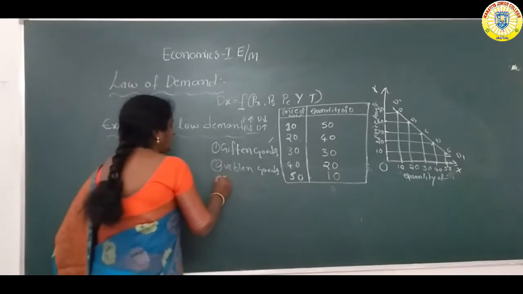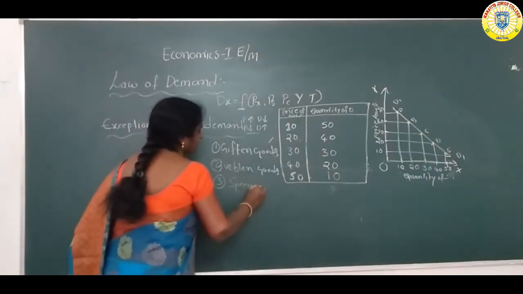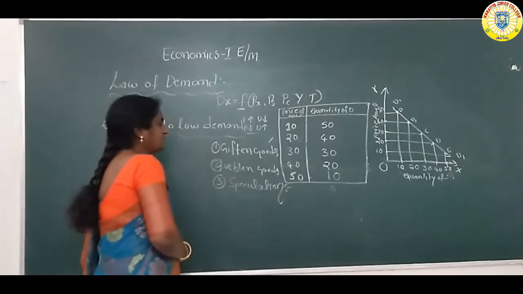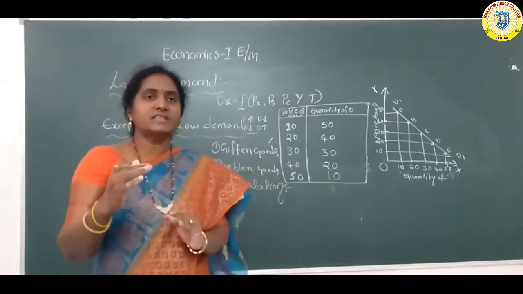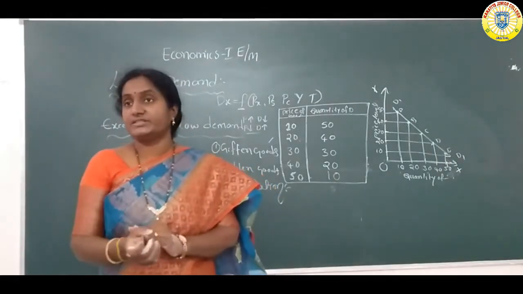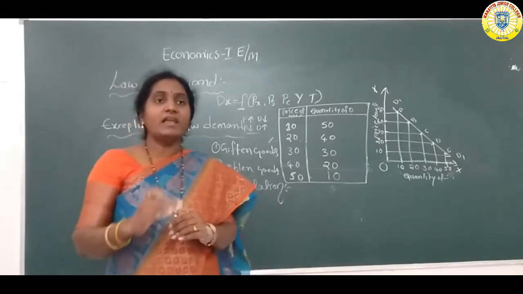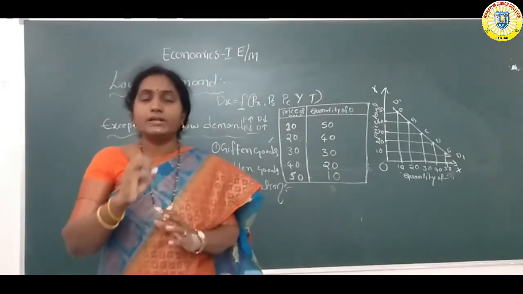Third one is speculation. Speculation means in some situations the consumers' thoughts and views are different. For example, even though the price level of some particular commodities is high in the market, they purchase more of that particular commodity. Why?